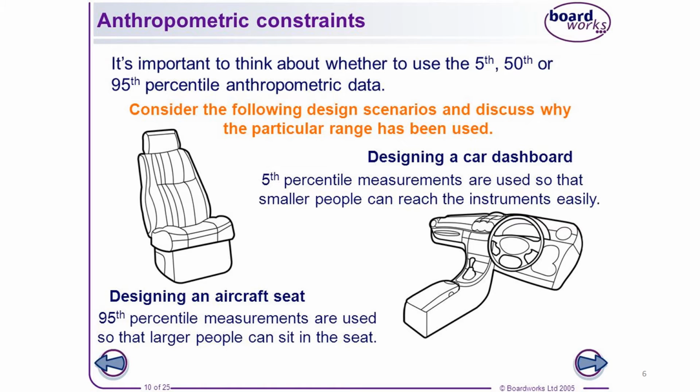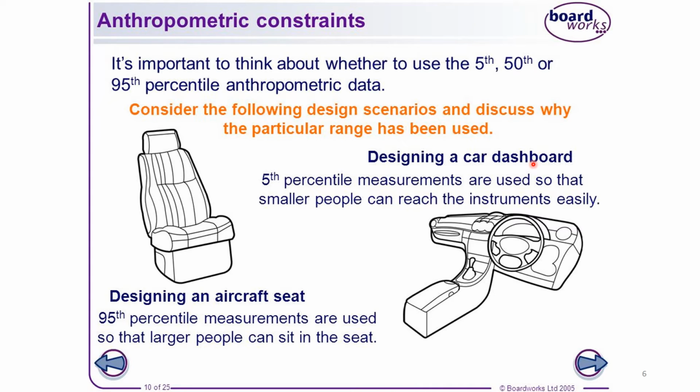So in this slide, anthropometric constraints are explained, or rather, this is an example of how to use the 50th and 95th percentile. As an example, consider the following design scenarios and discuss why the particular range has been used. For example, we are designing a car dashboard.